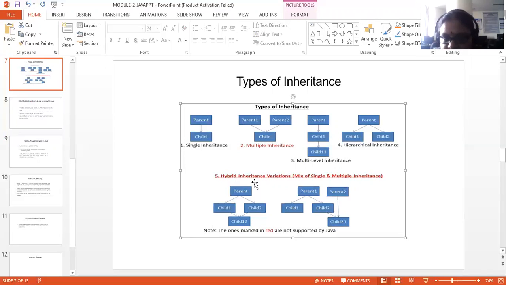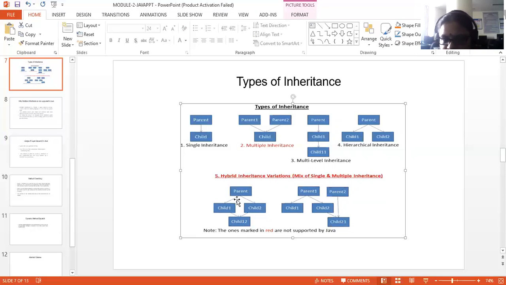Similarly, you can see here in hybrid inheritance. Hybrid inheritance is a combination of multiple and multi-level inheritance, a mix of single and multiple inheritance. So now, usually you will be terming one problem called the diamond problem in Java. Like the diamond problem, you can consider this scenario and think of the program here: parent, child 1 and child 2, and this is child 1, 2. Now, say for example, your parent class has a method called show. Child 1 also has the show method. It is possible. This is called method overriding.